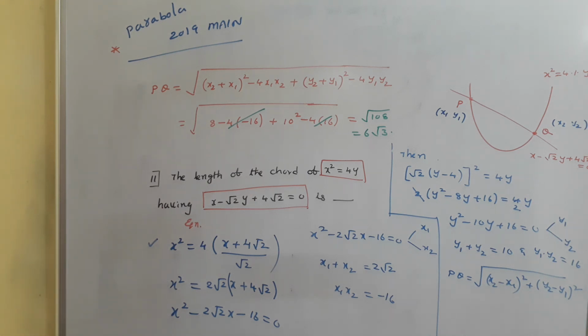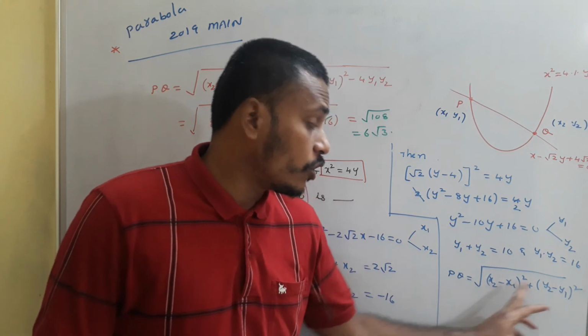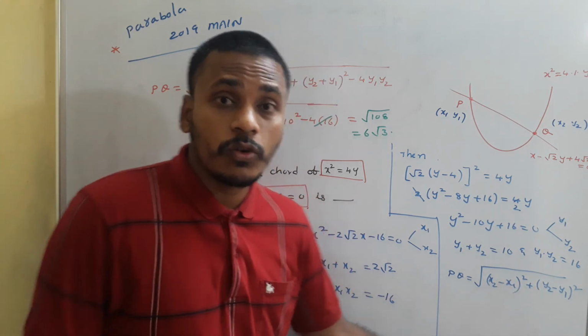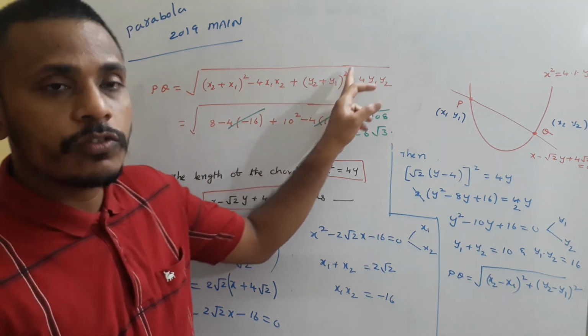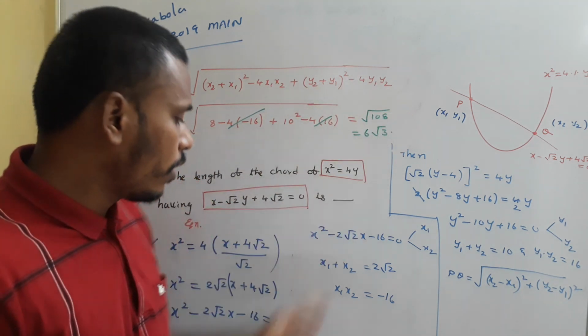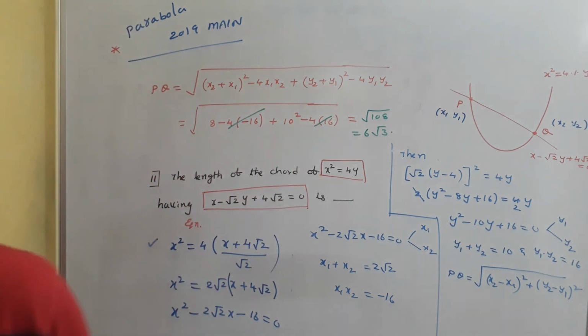Use those four relations to find the distance between the points PQ, just using the normal distance formula. The distance formula contains x2 minus x1 whole square and y2 minus y1 whole square. We need these two values. So x2 minus x1 whole square is x2 plus x1 whole square minus 4x1 x2, y2 plus y1 whole square minus 4y1 y2. Replace all these four values here. At the end our answer is 6 root 3. Okay. That's the problem.